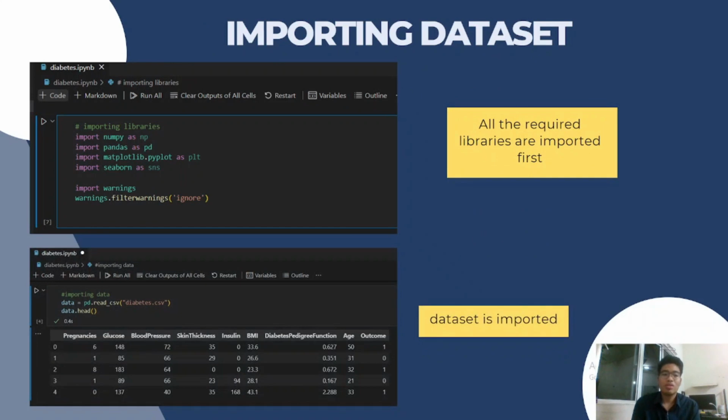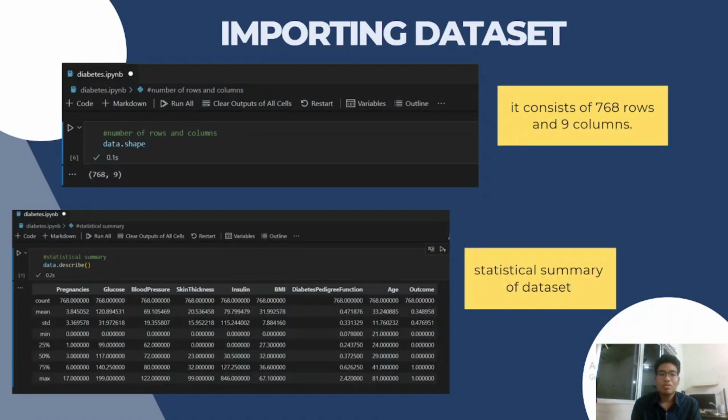So first of all, we need to import the dataset in our coding. Some of our libraries are imported first, such as NumPy, Pandas, Matplotlib, Seaborn, and Warnings. After that, the dataset is imported, which is diabetes.csv. So it consists of 768 rows and 9 columns. So we use data.describe to get a statistical summary of the dataset.